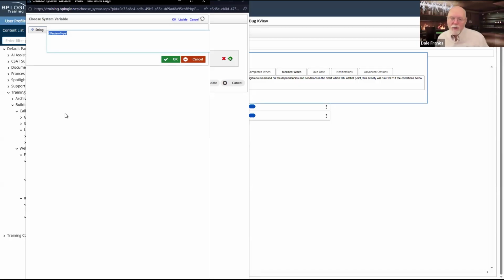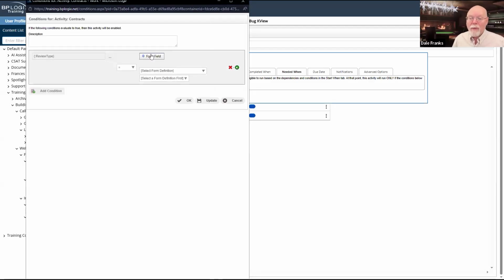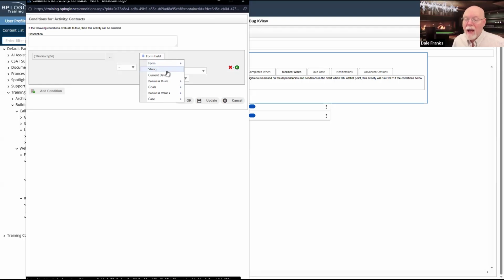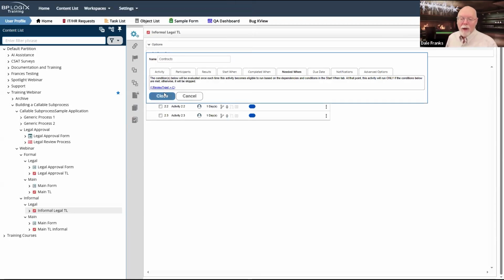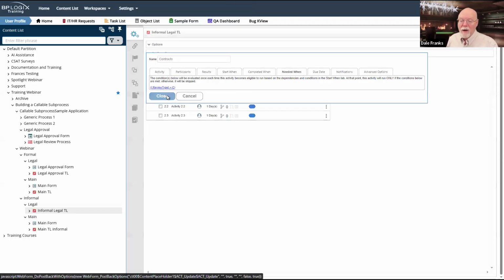So we're going to do something similar here. We are just going to call the review type system variable, which should return the value of the review type field. I have a review type field on my parent form, so I should be fine. So I picked review type as a string, and I need to set this to string because it's got to equal C for contracts. And I've also got to copy this to make my configuration a little bit easier. So there we go. Review type equals C. We're good for that one.